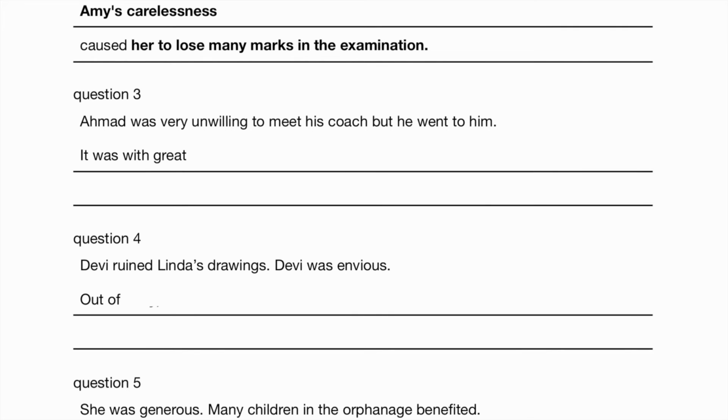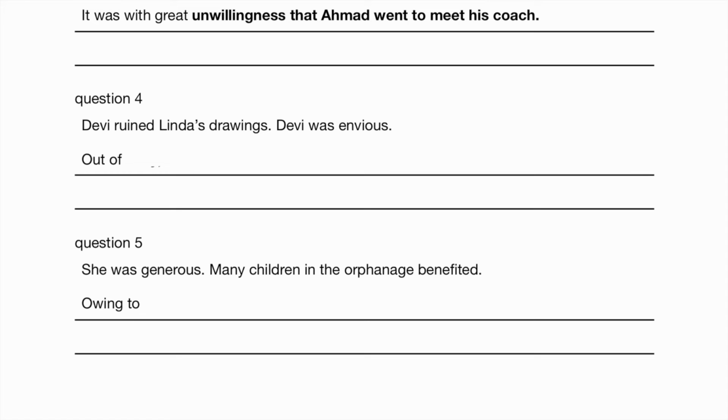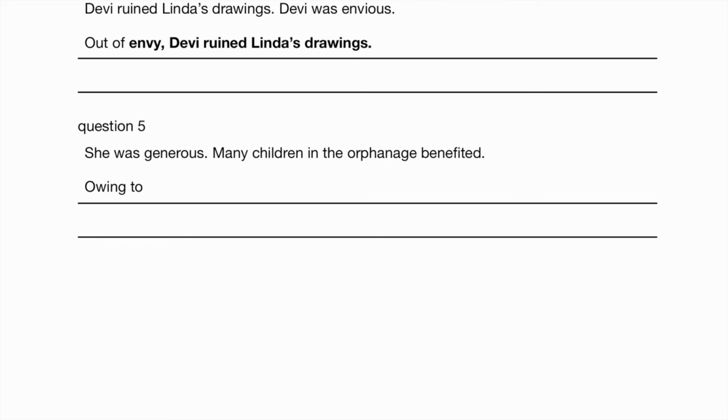Ahmad was very unwilling to meet his coach, but he went to him. So it was with great unwillingness that Ahmad went to meet his coach. Debbie ruined Linda's painting. So envious, what is the noun form of envious? It is envy. So out of envy, Debbie ruined Linda's drawings. She was generous. So noun form of generous, owing to her generosity, many children in the orphanage benefited.